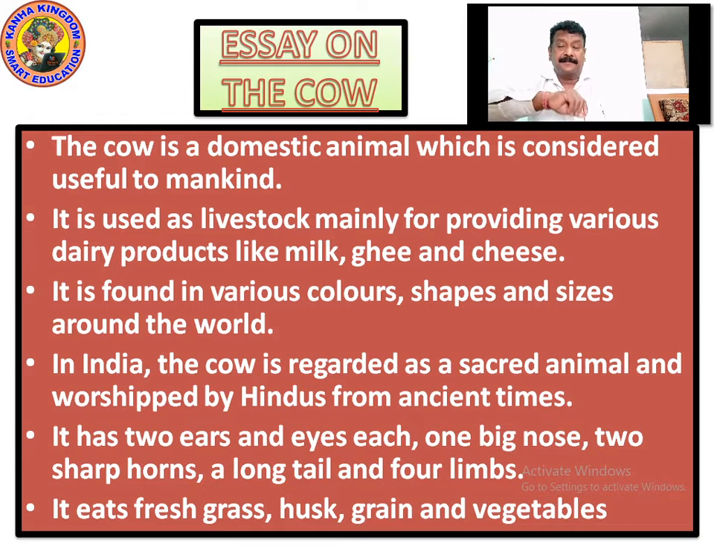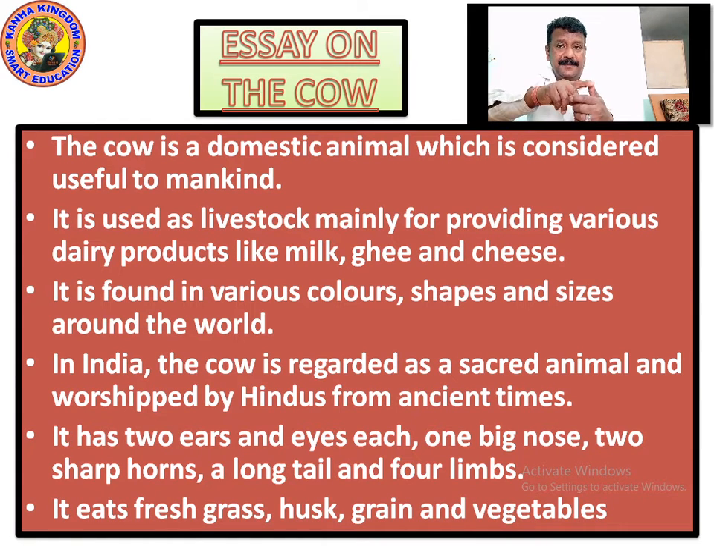They domesticate it. And the cow is what? The cow is a domestic animal which is very useful to mankind. For all human beings, it is very useful. Cow, in one sense, is very much useful for mankind. It is used as livestock, mainly for providing various dairy products like milk, ghee and cheese.